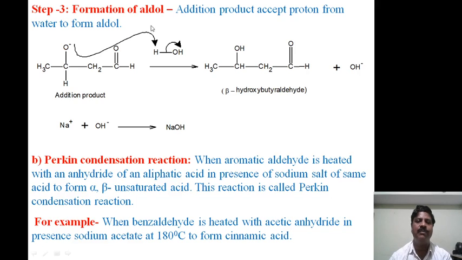Third step, formation of aldol. The addition product which is formed in second step accepts the proton from the water to form aldol. This is the negatively charged oxygen atom, which is more reactive. It drags the electrons from the water molecule to form aldol with liberation of OH group, and OH group combines with the Na plus formed in step 1 to form sodium hydroxide. Therefore, this is the beta hydroxy butyraldehyde, or the aldol, formed. This is called aldol condensation reaction.